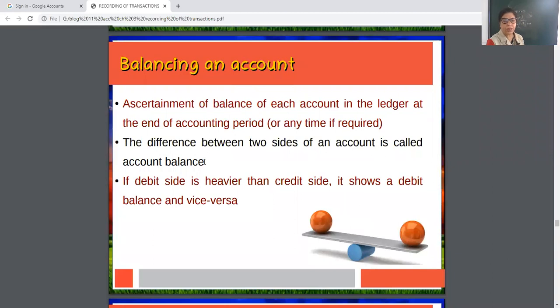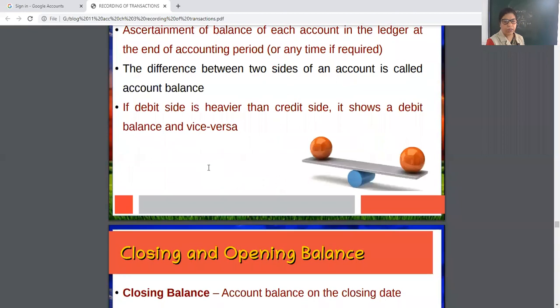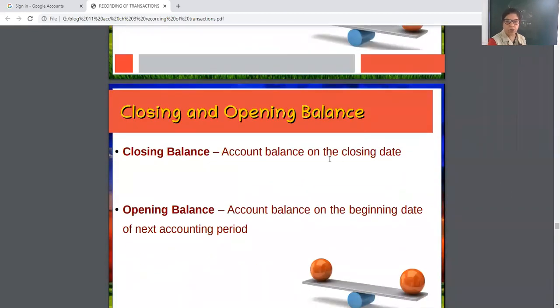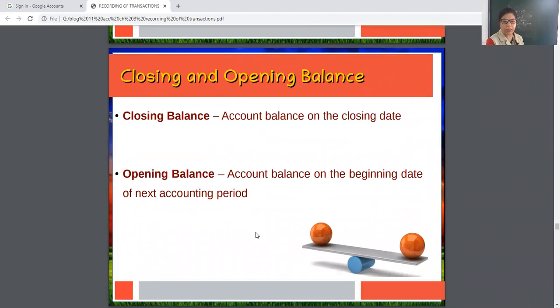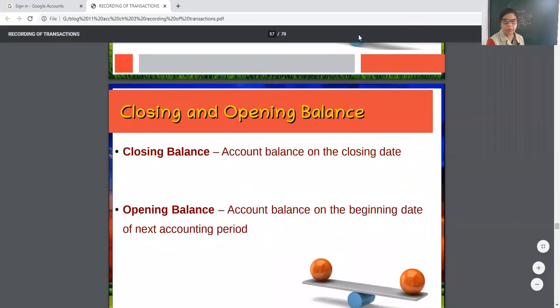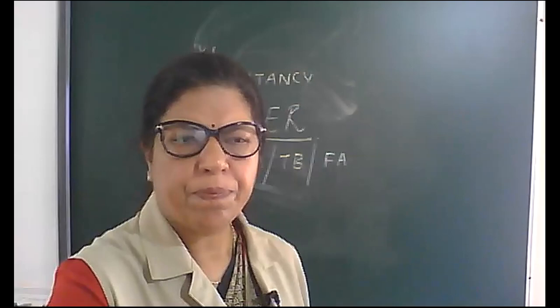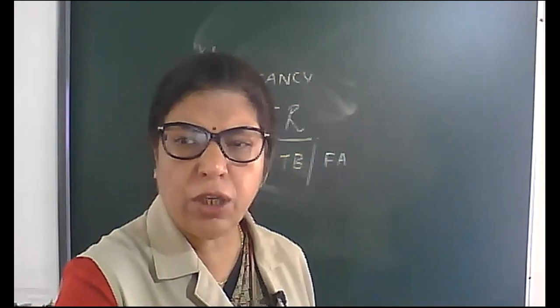See, the difference is known as balance. Okay, then closing balance on the closing date is shown as CD. Opening balance, which is shown on the beginning of the next accounting period, is BD. So today we completed ledger. I am sure you all must have understood.